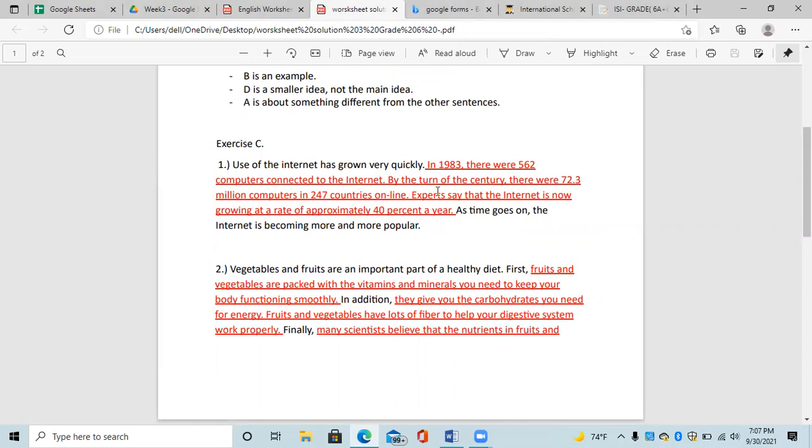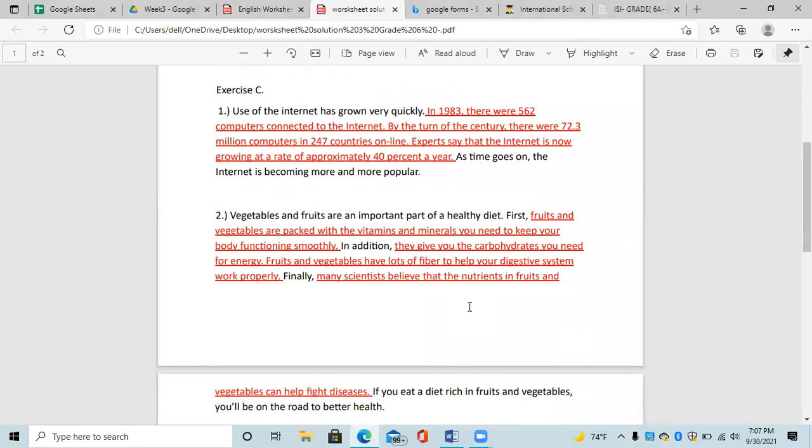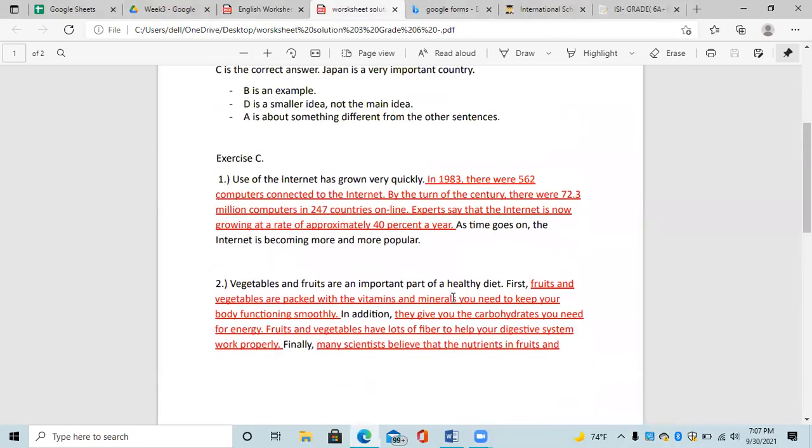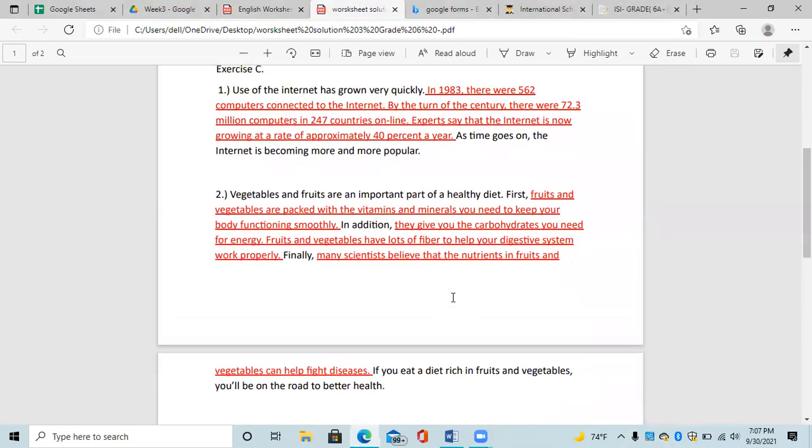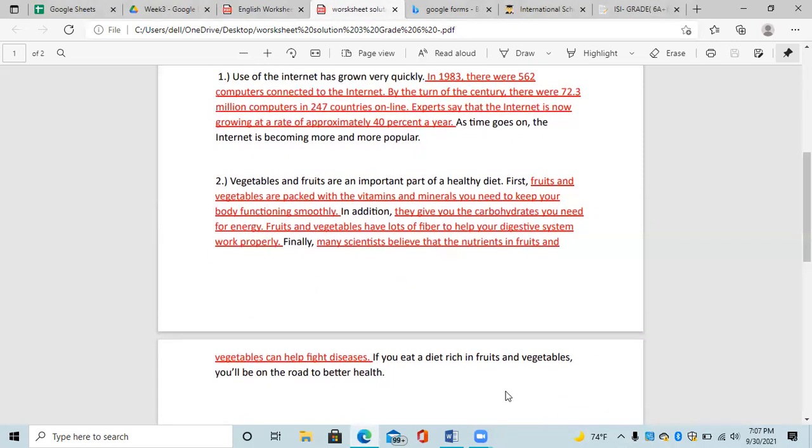You have them here highlighted in red and underlined, okay? You have the first paragraph and the second paragraph. So the one in the black, the first sentence is the topic sentence. First supporting detail, in addition, second supporting detail, finally, third supporting detail, and here is the concluding sentence.